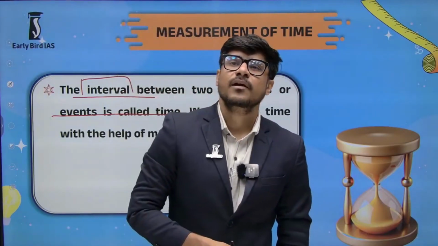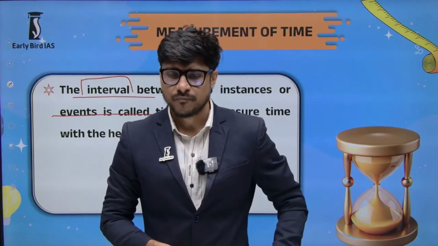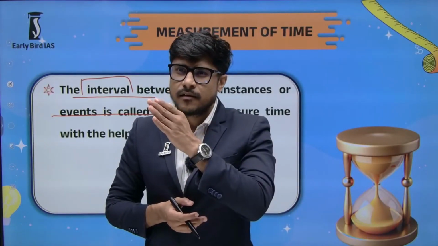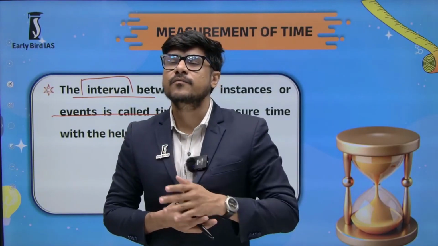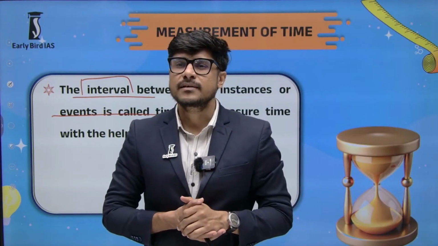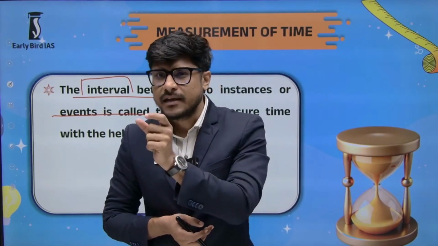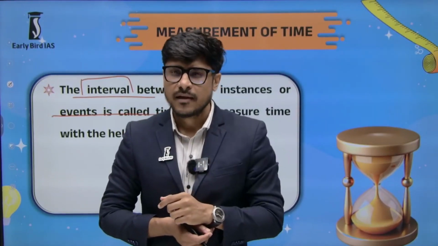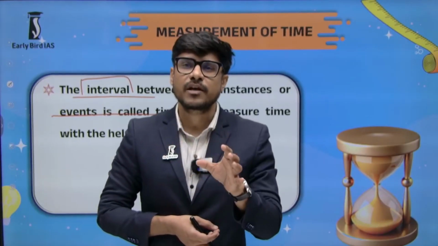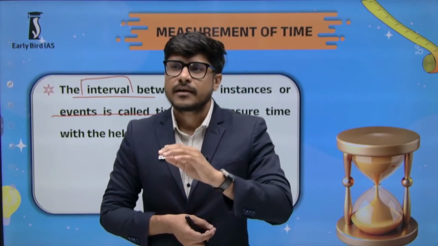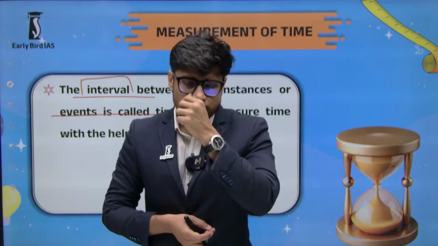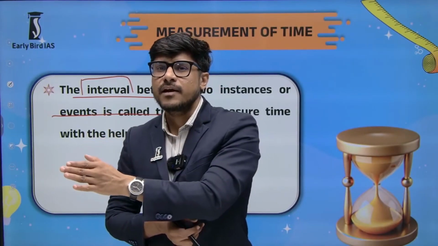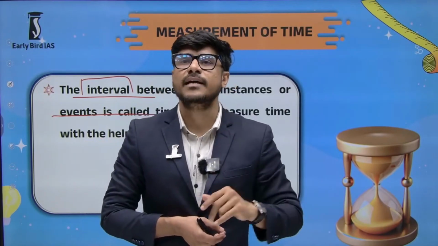For example, you are in the lecture hall, in your classroom. Whenever the period starts, that is one event: the teacher enters your classroom, and after half an hour or 45 minutes or 1 hour, the teacher leaves the classroom. So entering the classroom is one instance, one event, and leaving the classroom is a second event.